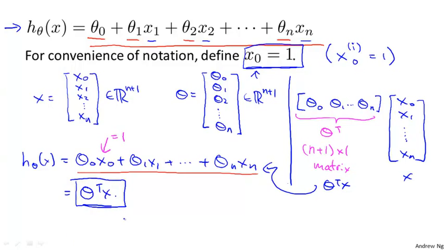So that's the form of our hypothesis when we have multiple features. And just to give this another name, this is also called multivariate linear regression. And the term multivariate is just a fancy term for saying that we have multiple features or multiple variables with which to try to predict the value y.